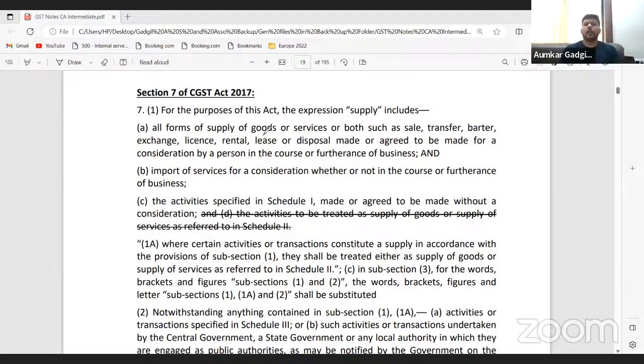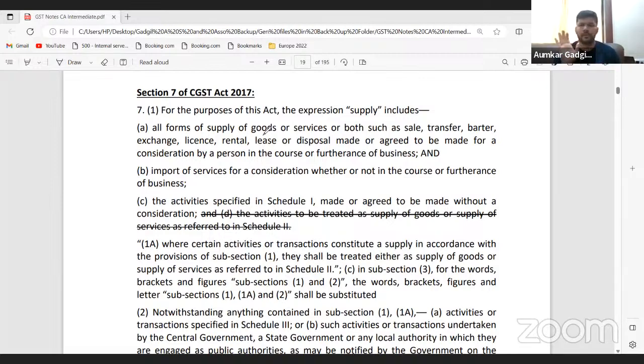Now, for instance, you give your bike to your friend because for 2 days he doesn't have his own bike. Now, what is missing over here? Are you collecting any rent from him? No. Are you doing it in the course of furtherance of business? No. So you did part with your own goods, but it was not for a consideration. It was not in the course of furtherance of business. So it is not a supply in accordance with the provisions of section 7(1) of the CGST. But if I gave furniture on rent for a period of 1 year, taking a monthly rent for that furniture, then I will be liable to pay GST on that rental.